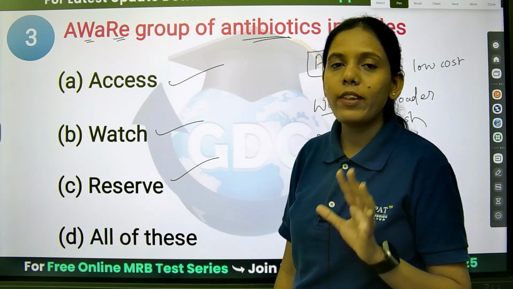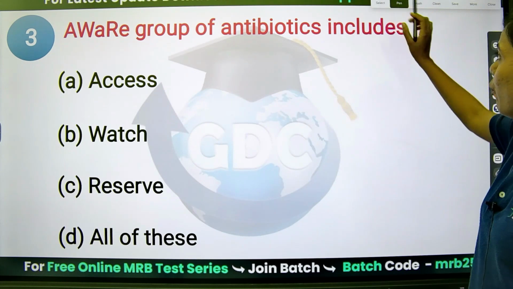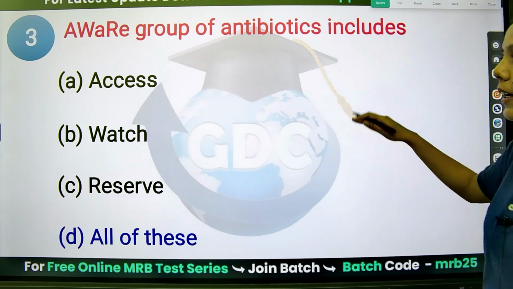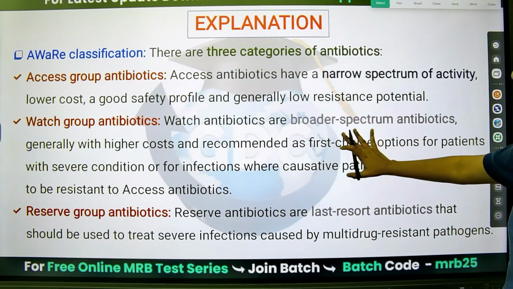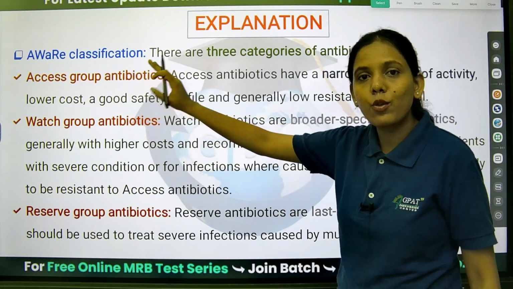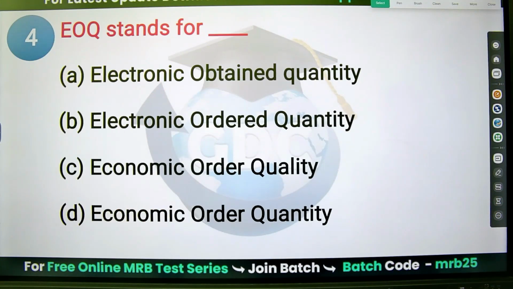So we have all of them correct. So all of this is the right answer. Remember in what category what is included. Narrow, broad, therapeutic range, everything is given here. Broader spectrum for the Watch group, Access group has a narrow therapeutic range, and Reserve is for the severe infections.